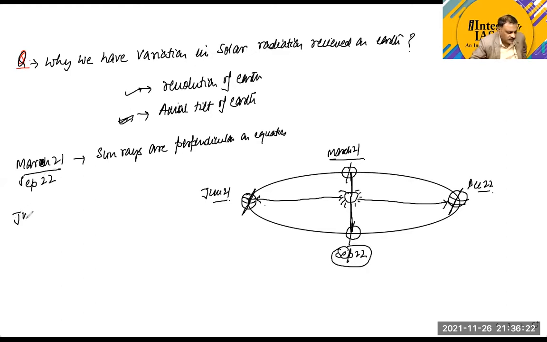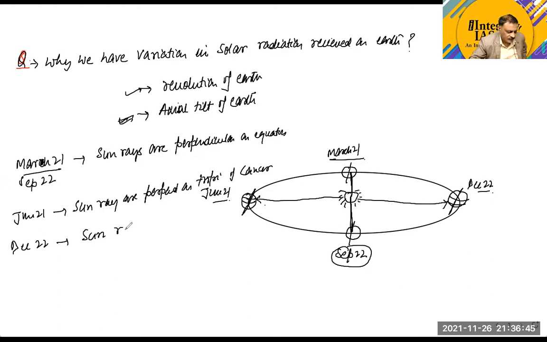And on June 21st, sun rays are perpendicular on the Tropic of Cancer, and on December 22nd, sun rays are perpendicular on the Tropic of Capricorn. I hope this point is clear to all.